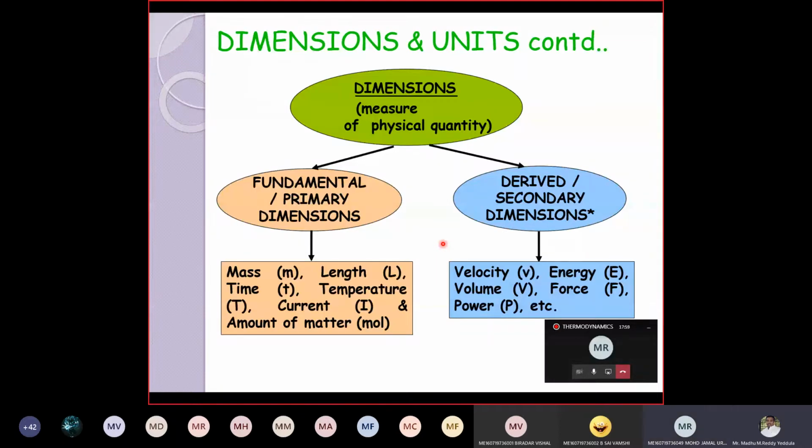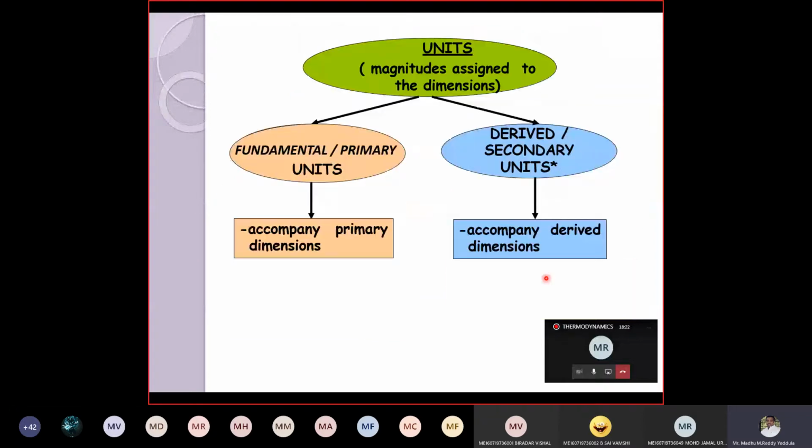Now you can see it graphically. Dimensions are of two types. What is a dimension? It is a measurement of a physical quantity. So we have fundamental dimensions and derived dimensions. Mass, length, time, temperature, current, and mole are the fundamental dimensions, and velocity and energy are derived by using the fundamental units. These are called secondary or derived dimensions.